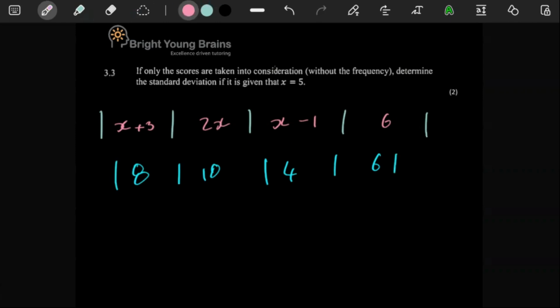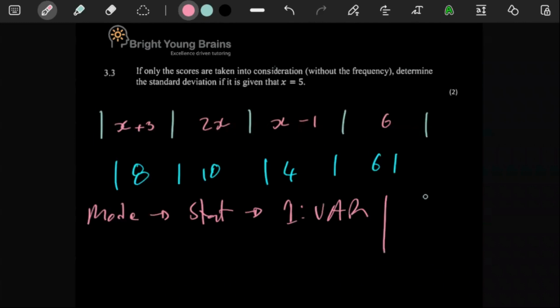So in your calculator, you're just going to have to press the following. Press mode, and then stat, and then you're going to press number 1, which is var. And then a column is going to come out. In there, obviously, you can just put in these numbers. It's 8, 10, 4, and 6. 8 equal to 10, and then equal to 4, and then 6.